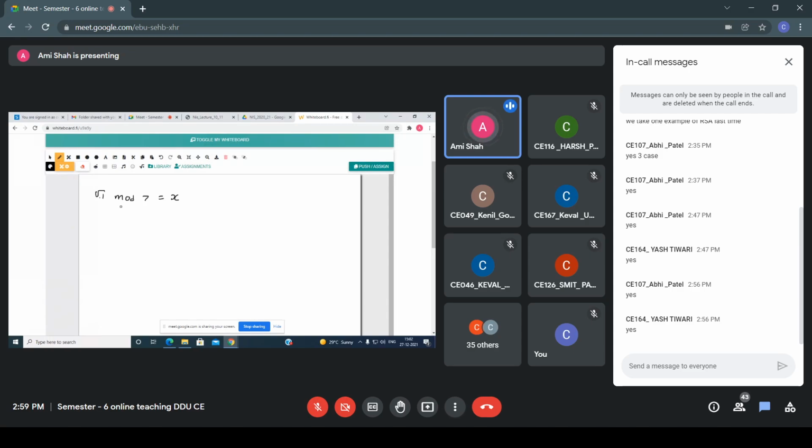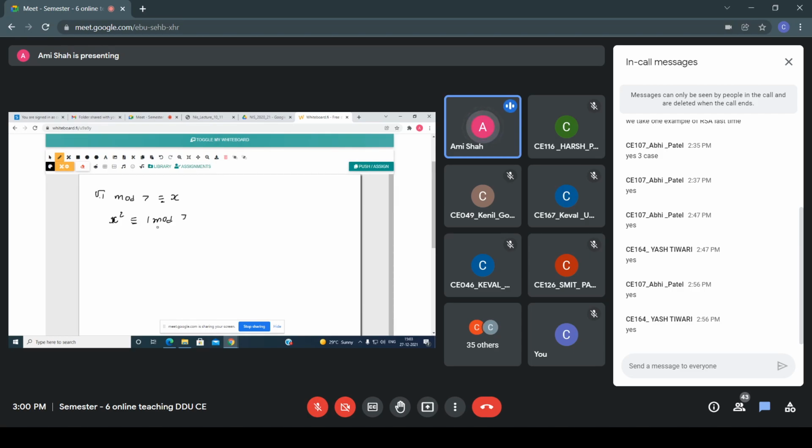See, first of all, if you want to find the square root where n equals 7 is given, and the question is to find out the square root of 1 mod 7. So first you have to initialize with this square root of 1 mod 7, that is congruent to x. Now what I'm doing here, both sides I am performing the square. So I'm writing in this way: x square congruent to 1 mod 7.